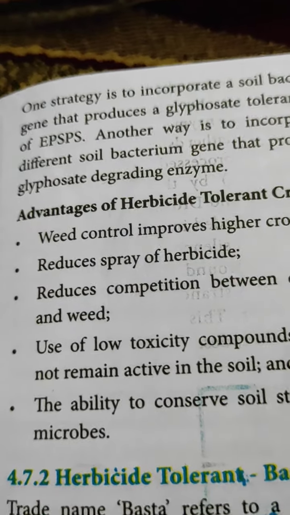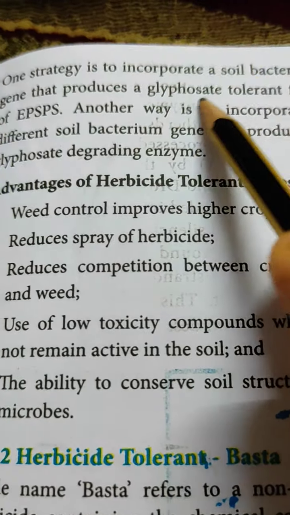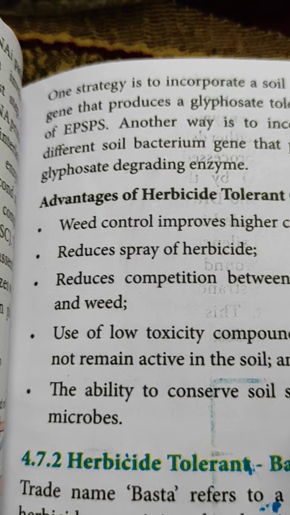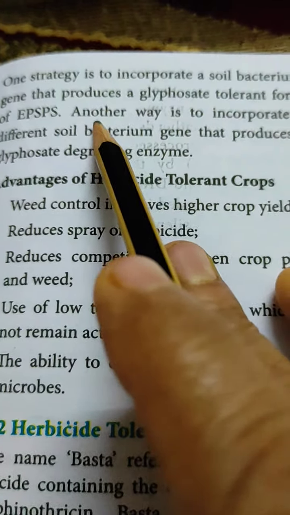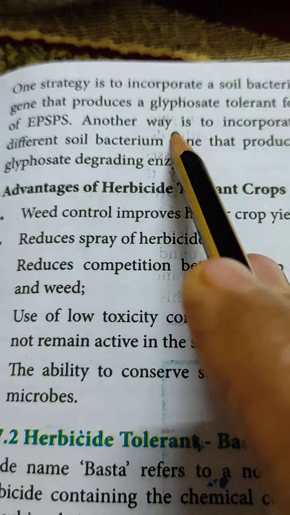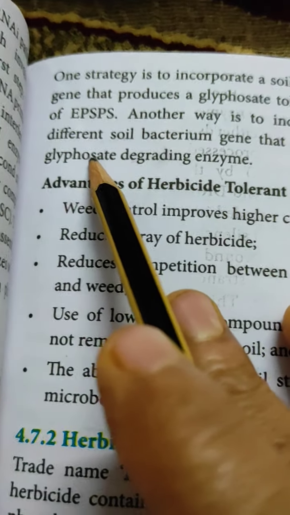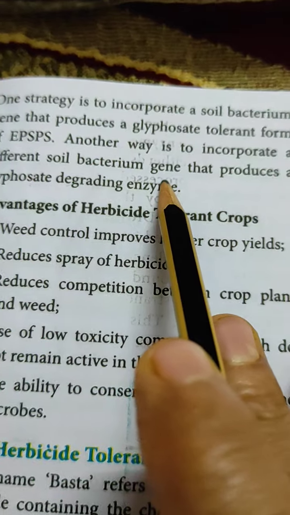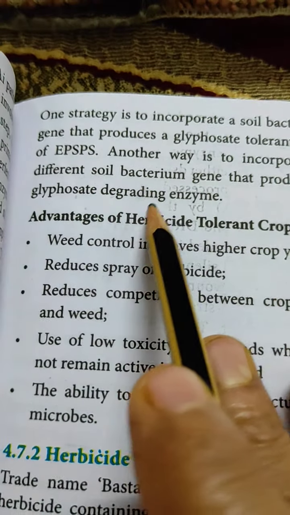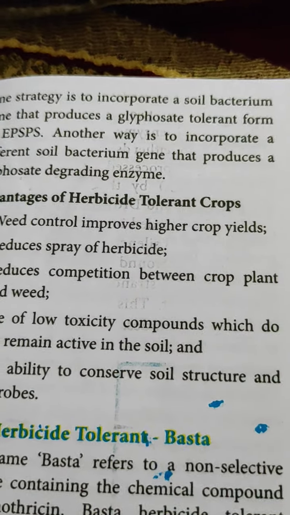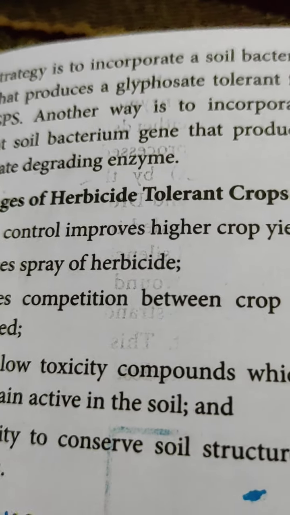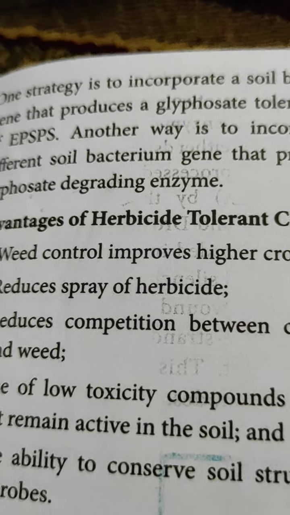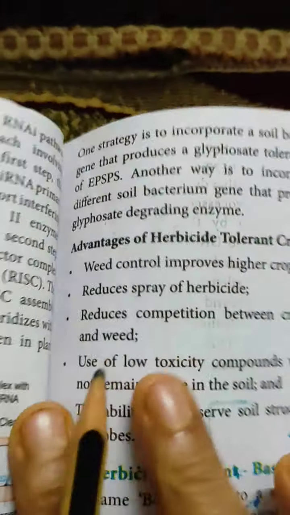The bacterial gene produces a modified form of the enzyme that can resist glyphosate. Another way is to incorporate a different soil bacterium gene that produces a glyphosate degrading enzyme. So these are the two ways the glyphosate herbicide can be resisted by the plants.